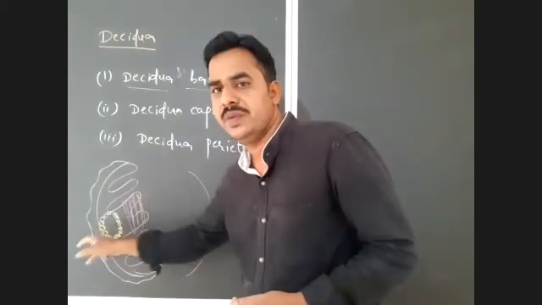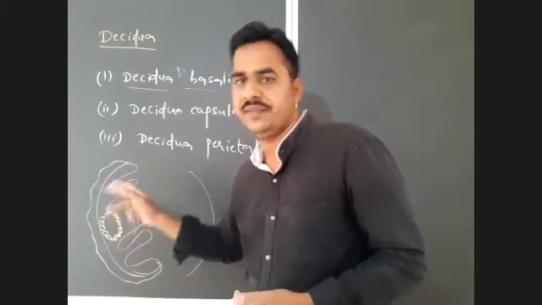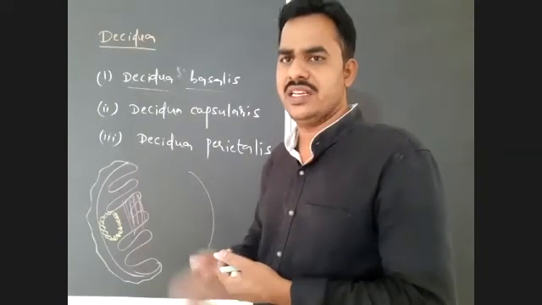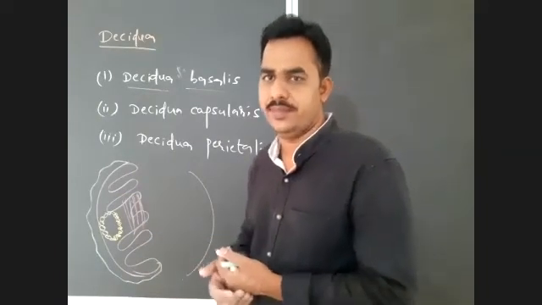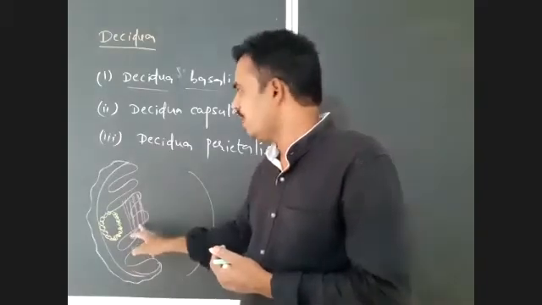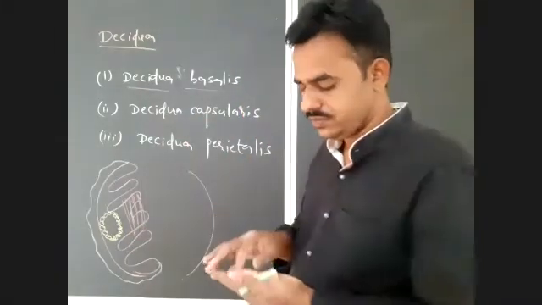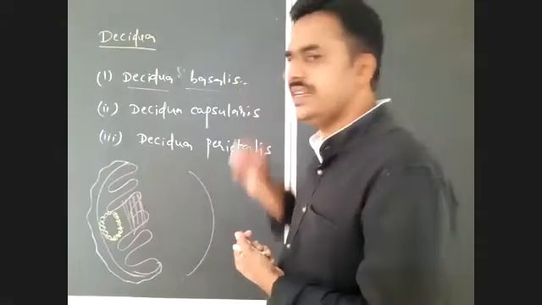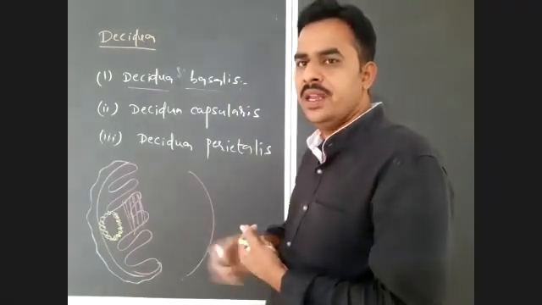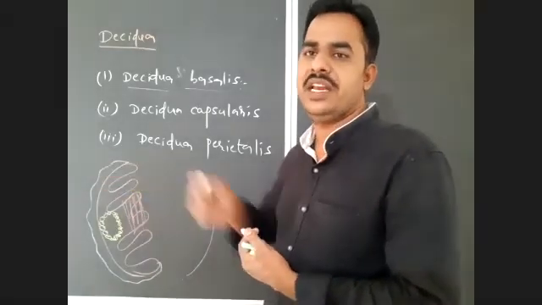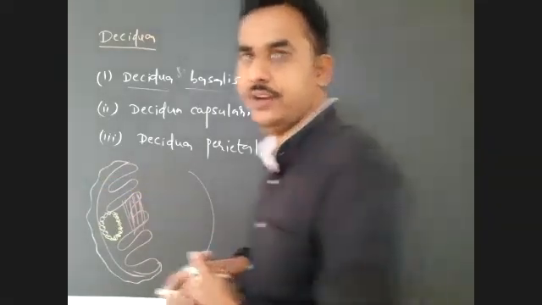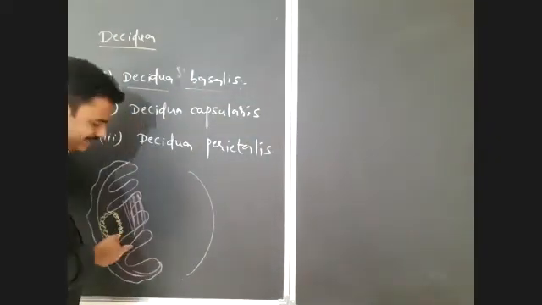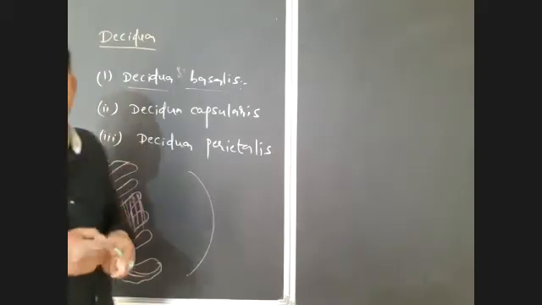This modified endometrium is known as decidua basalis. Decidua means a modification or modified part. So where can we notice decidua basalis? Decidua basalis is the region between the endometrium and myometrium at the site of implantation. Is it clear? Write down what is decidua basalis.